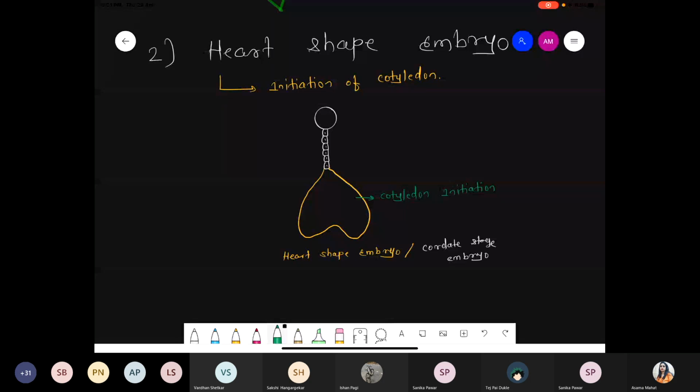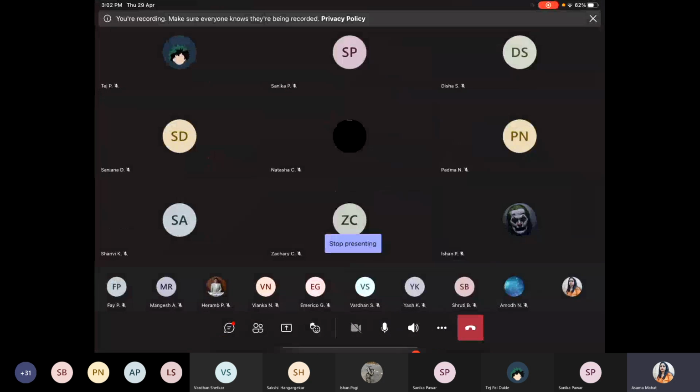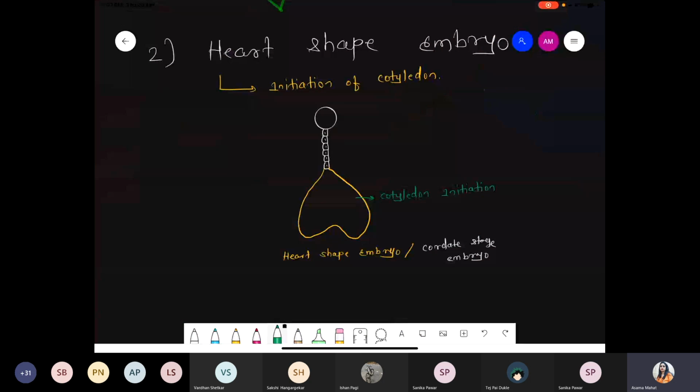Done? Okay, Chinmay. Chalo. So after this shape, okay.